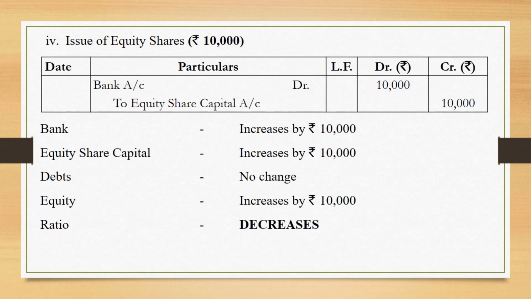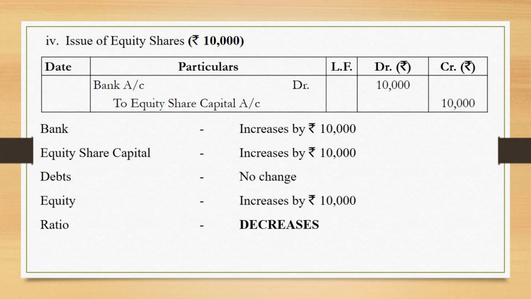Next, issue of equity shares. When the shares are issued, the normal entry that we pass is bank account debited to equity share capital. Bank balance increases, equity share capital also increases.